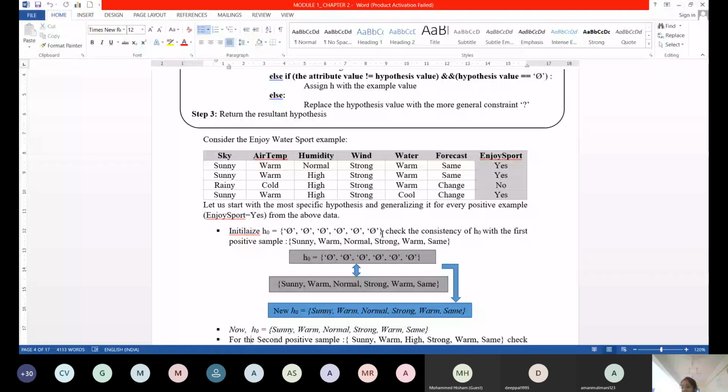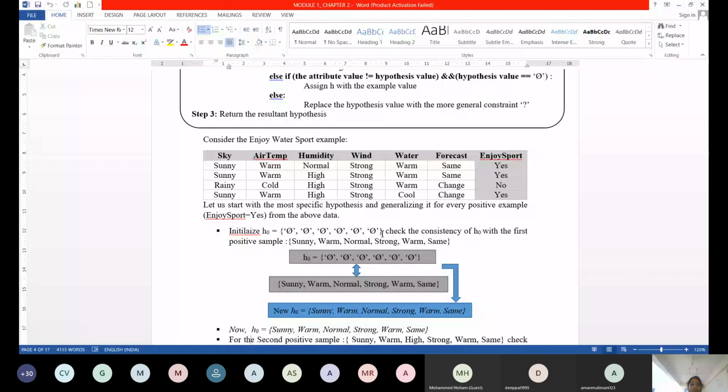Suppose in either the hypothesis or your data you see a question mark, that time it is also consistent. Question mark means any data is valid. Any data is accepted. Comparing two different values is inconsistent. The same values are consistent. One of the values being a question mark is also consistent. Is that fine?